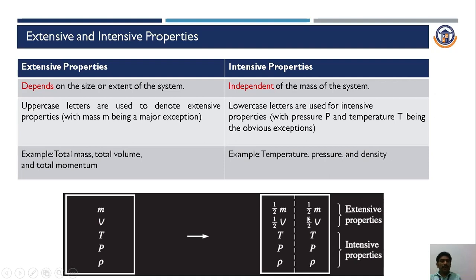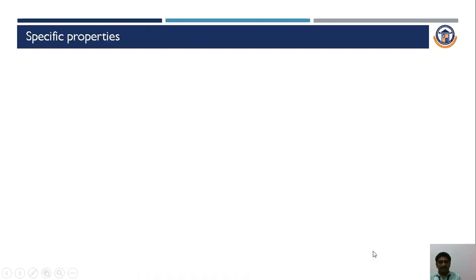Why do they vary? It depends on mass. So in this first step itself, it is clearly shown that it depends on the size or extent of the system. So these properties we generally categorize as extensive properties. Then the temperature, pressure and density are independent of mass, so these properties we call intensive properties.